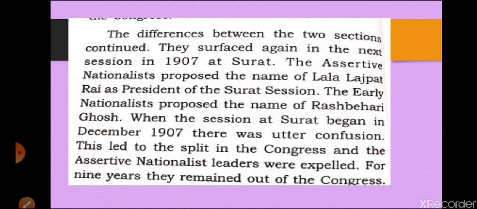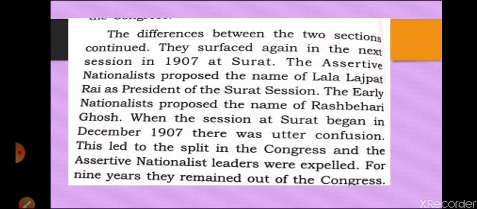So the assertive nationalists proposed the name of Lala Lajpat Rai as the president of the Surat session, and early nationalists proposed the name of Rash Behari Ghosh. And when the session of Surat began in December 1907, there was utter confusion and it led to a split in the Congress. So no one was ready.